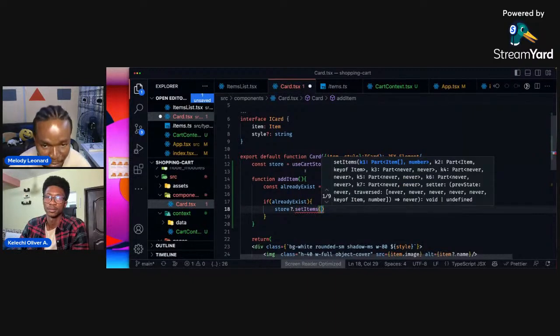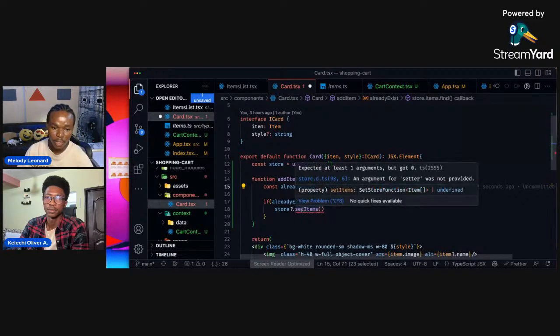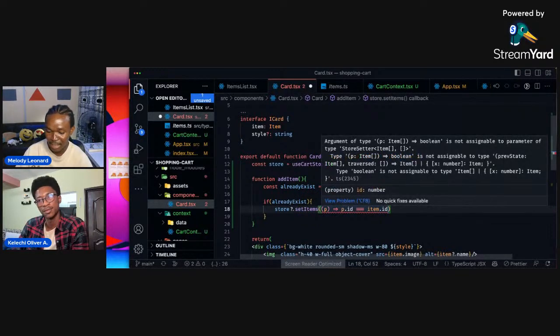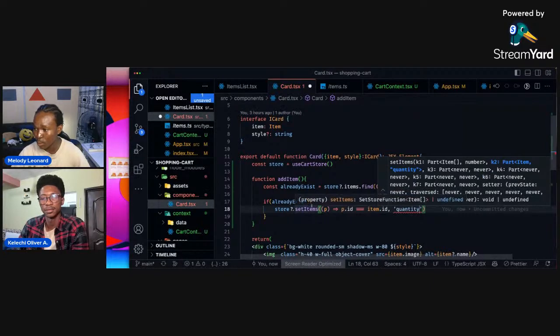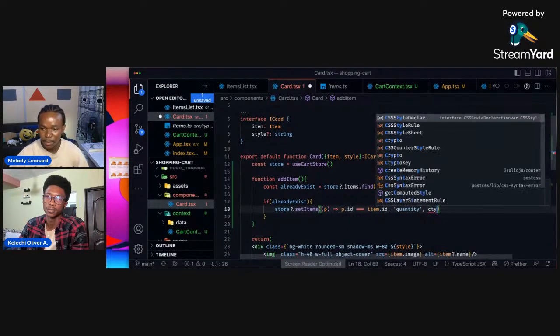Now we have to do the same thing here, so we copy here. So if p dot id equals this, so store dot, if this already exists, we want to say where p dot id equals this, go ahead and update this value of quantity for me, right? Because this has a quantity and it knows because we've been typing this all the while. And in this quantity, we want to say the current quantity.